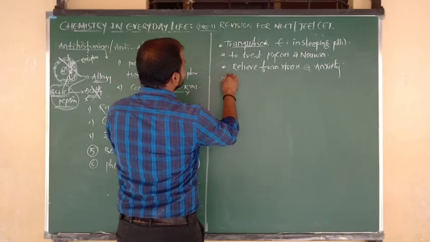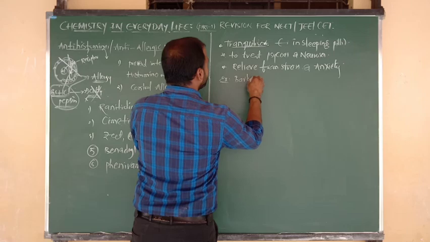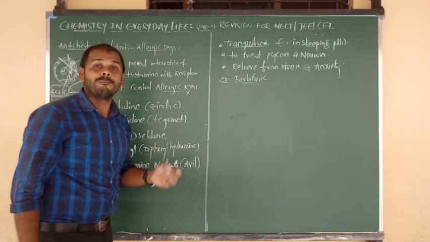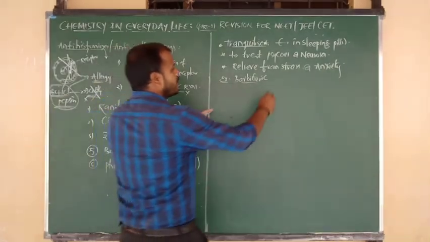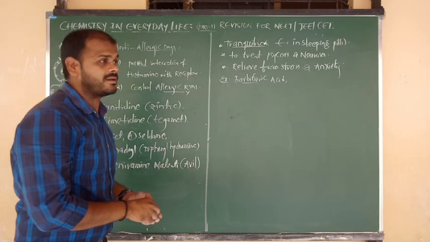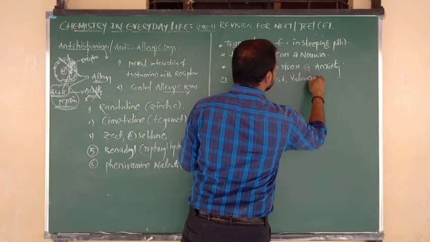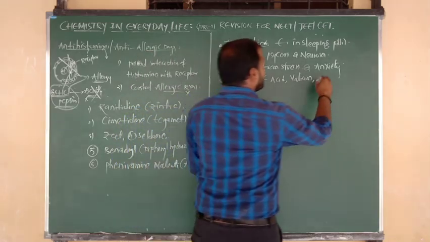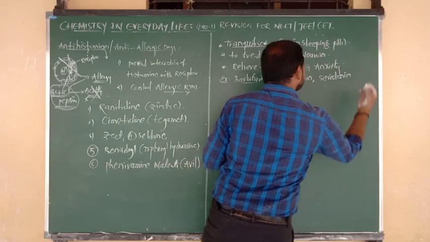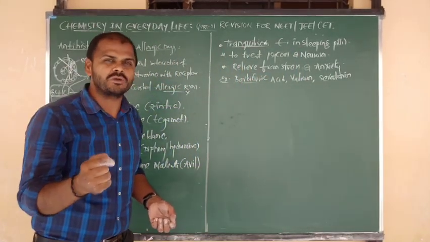What are the examples of tranquilizers? Very special examples are there, beta. Try to pronounce them, otherwise you can't remember. One is barbituric acid. What is the name, beta? Barbituric acid, an example of tranquilizer. One more I am going to show you here is Valium. One more medicine is serotonin, available from a medical shop in the form of serotonin 720 mg, like that.